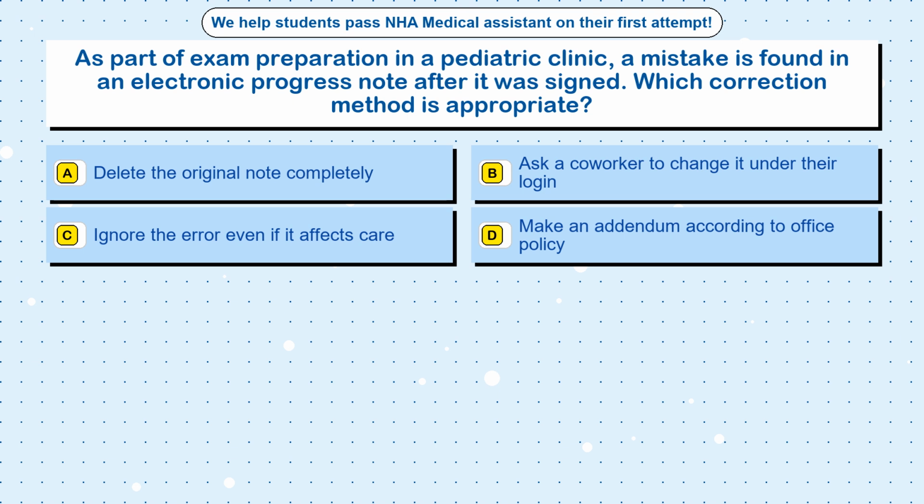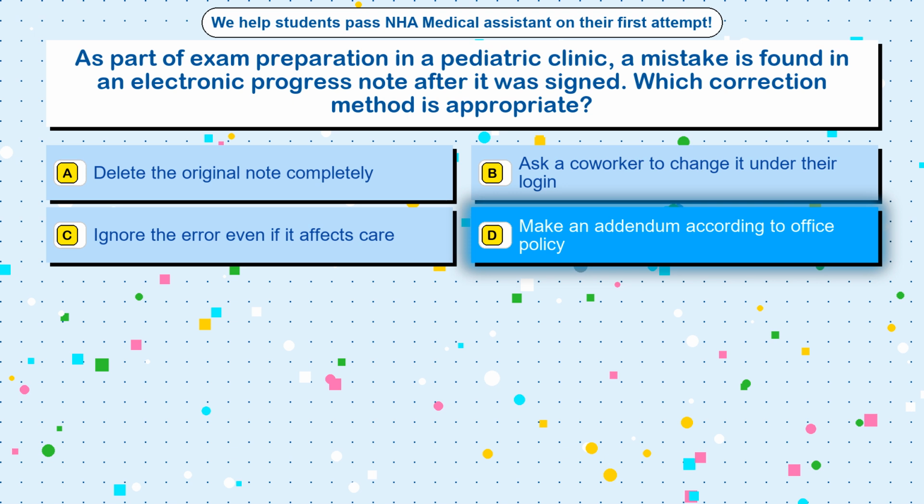Option A. Delete the original note completely. Option B. Ask a coworker to change it under their login. Option C. Ignore the error even if it affects care. Option D. Make an addendum according to office policy. The correct answer is option D. Make an addendum according to office policy.